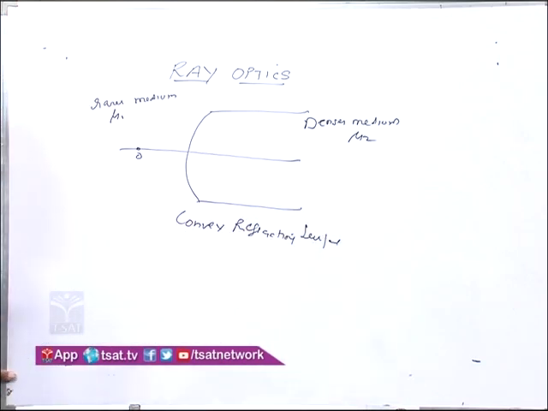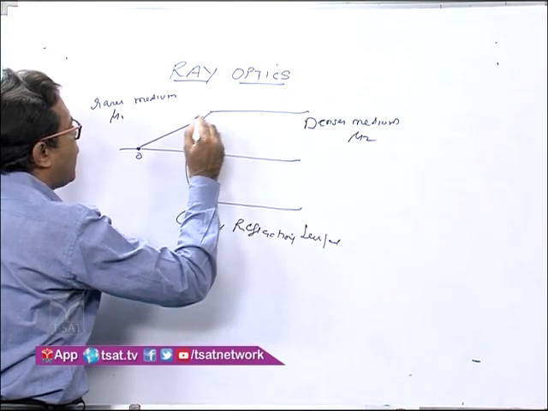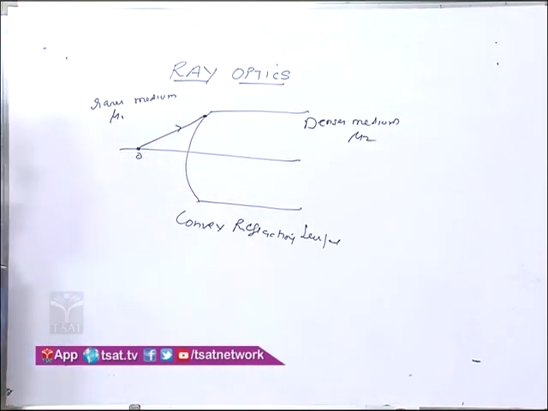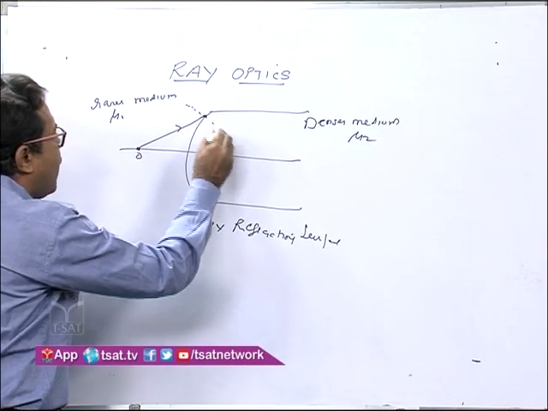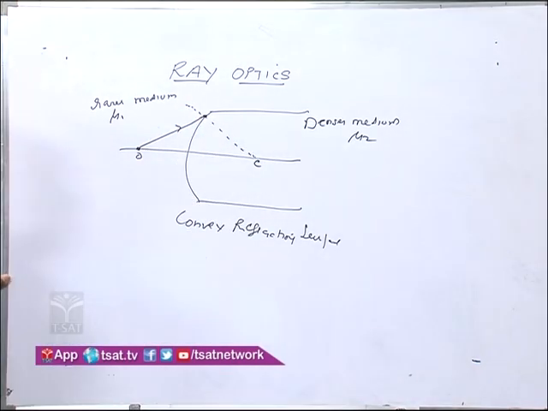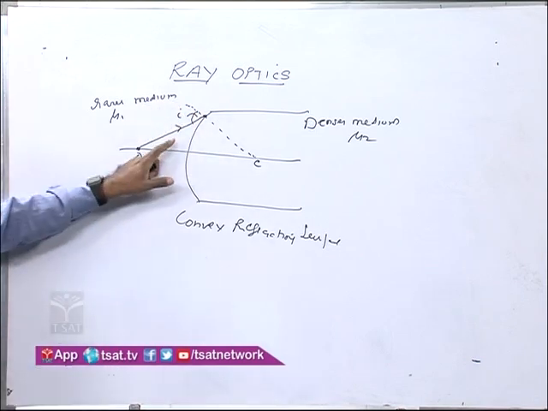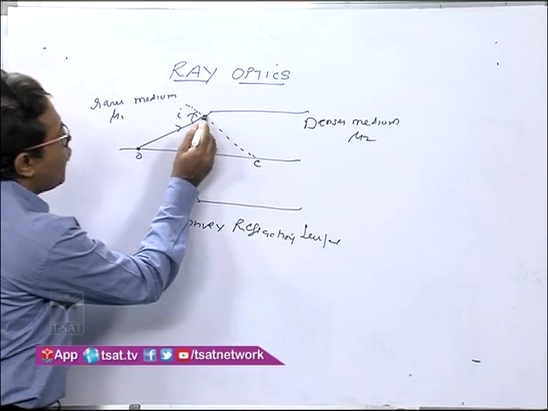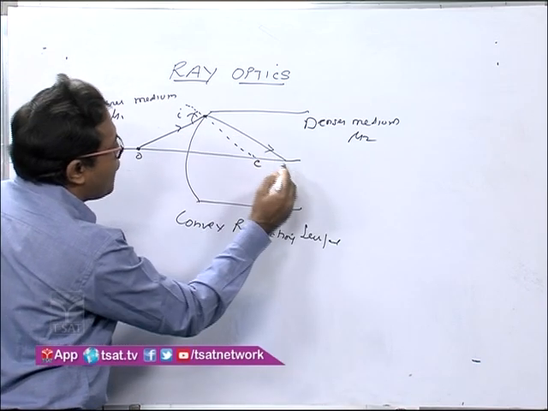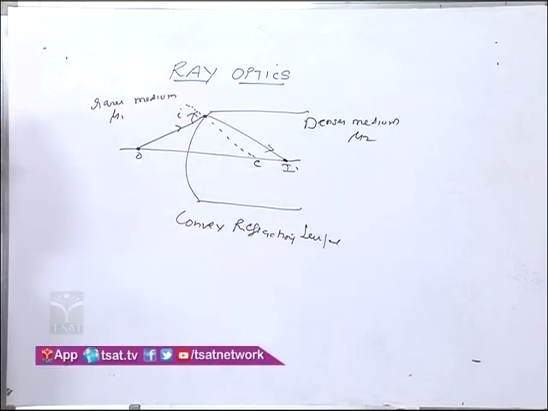Now what you have learned till now is that the incident ray will come from the object and hit the interface, that is the convex refracting surface. If you draw a normal over here, this normal will pass through the center of curvature. This will be the angle of incidence. Now the ray is moving from rarer medium to denser medium, so it will bend towards the normal, and therefore you will get the refracted ray meeting on the principal axis at this point, that is the final position of the image.